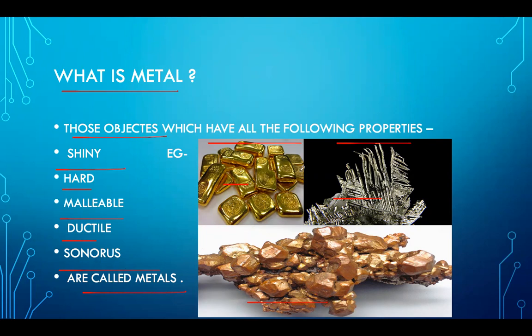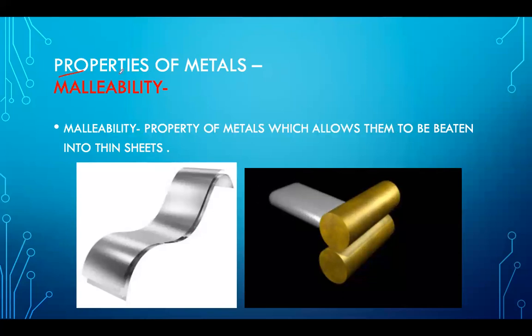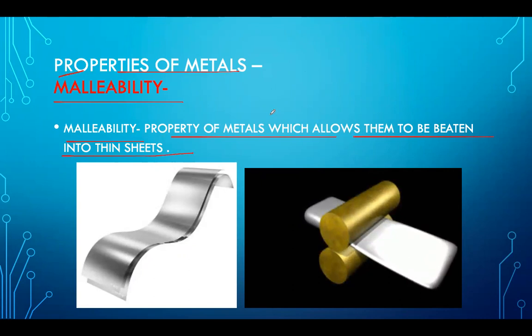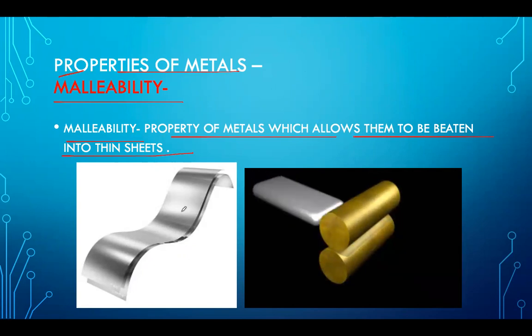Okay, so let's move to the properties of metals. First is malleability, the property of metals which allows them to be beaten into thin sheets. So those things which, when we hit them, become flat like thin sheets, this is called malleability.